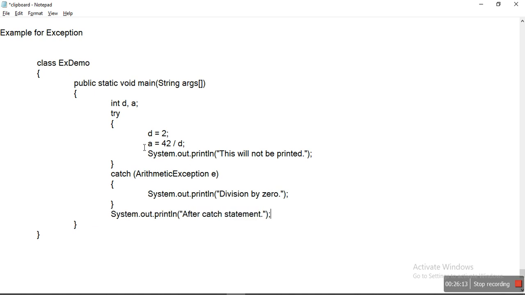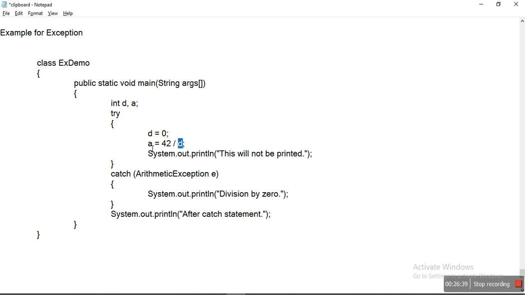Next, if I make the value of d as 0, now see what happens. d is 0, and we are dividing a number by 0. It's obvious that this is going to throw an exception, that is divide by 0, which is indirectly an arithmetic exception.